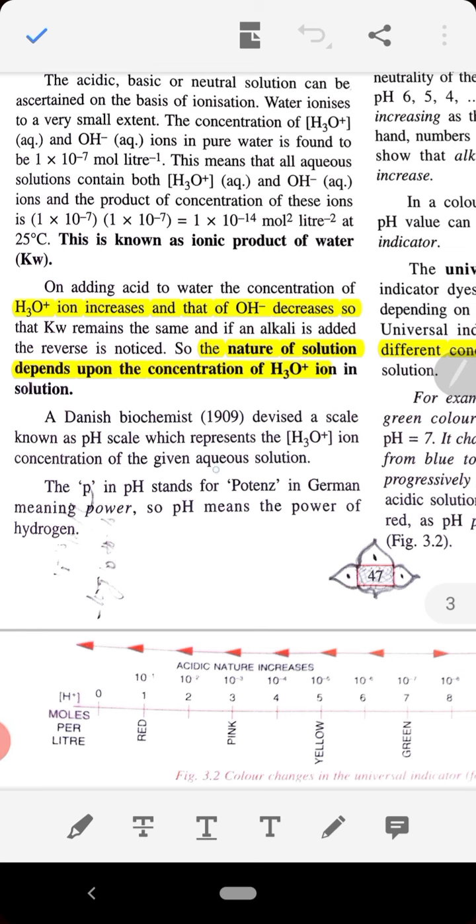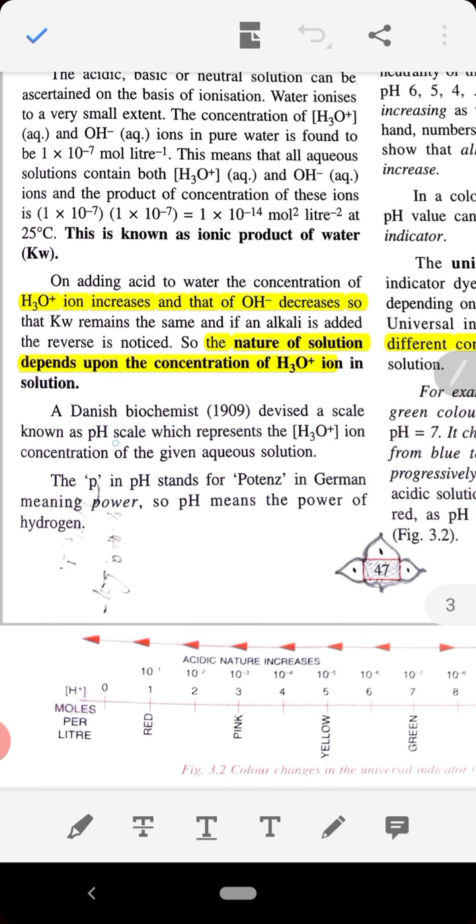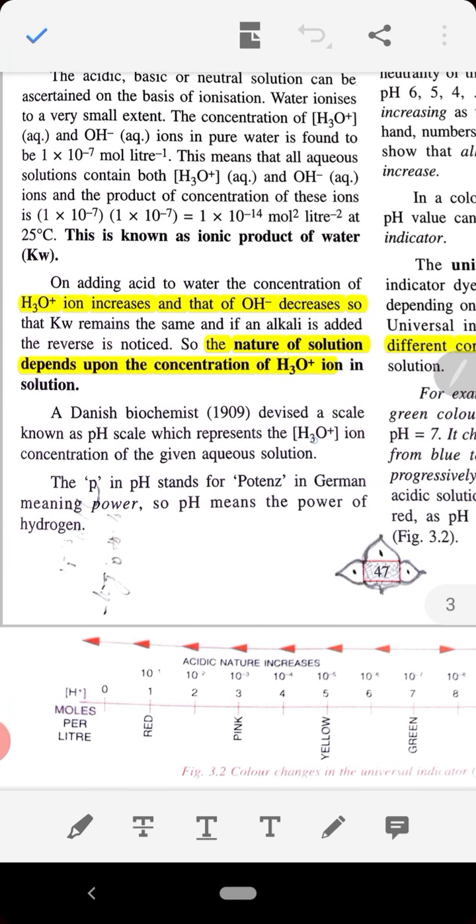So pH represents the hydrogen ion concentration of a given aqueous solution. How much H plus ion, that is hydronium ion H3O plus, is present in an aqueous solution is determined with the help of pH.